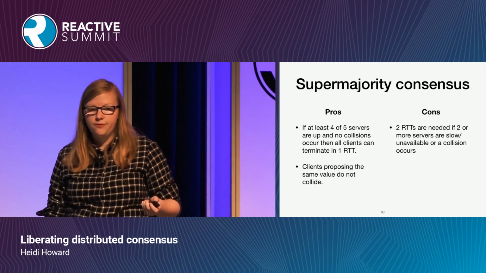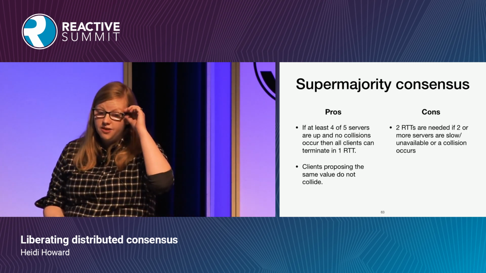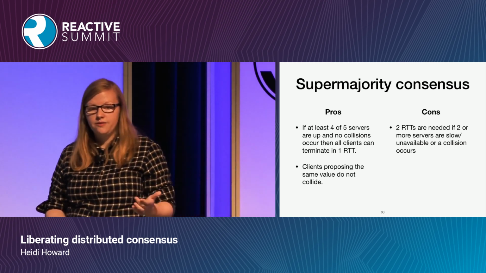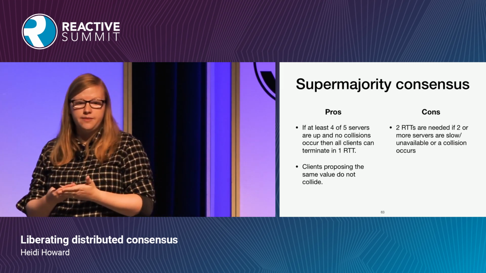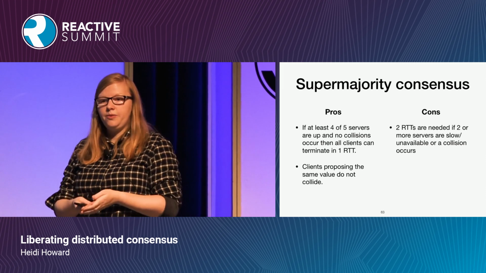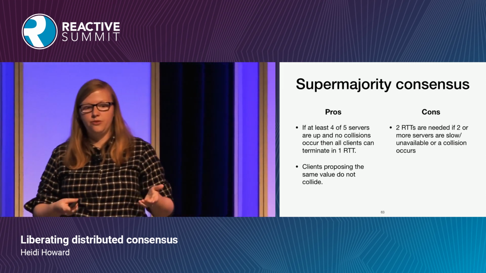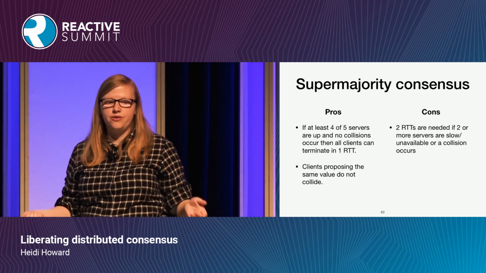This works as long as 4 out of 5, in this case, or any supermajority of servers are up, and no collisions occur. Another really good advantage of this algorithm is that if 2 different clients are trying to propose at the same time the same value, they won't actually collide. They'll in fact help each other. And that's one of the really interesting problems with Paxos that people don't talk about very much: you can still get collisions even when everyone agrees.